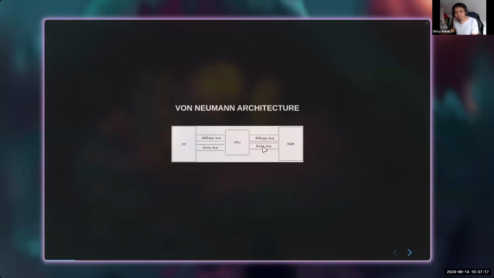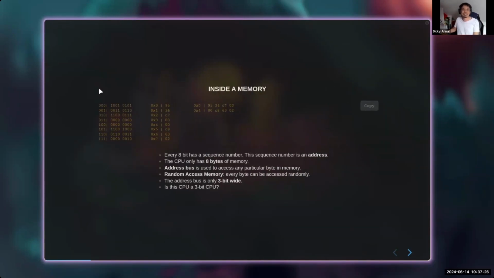The data bus is 8 bits in this particular case. So with a 3-bit address bus and an 8-bit, or 1 byte, data bus, because we only have 3 bits of address bus, we only have 8 bytes. This is a memory of 8 bytes.